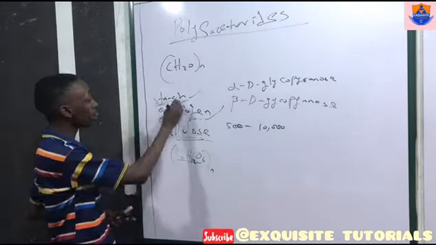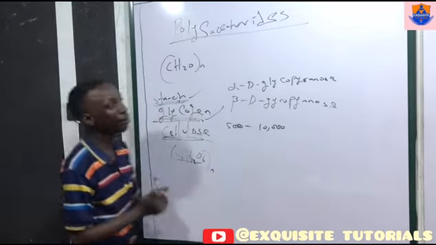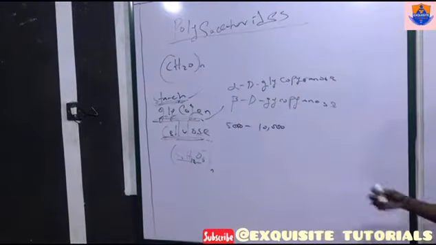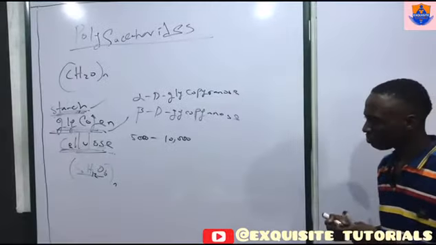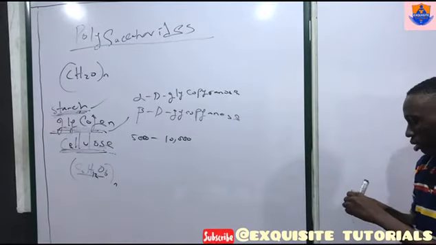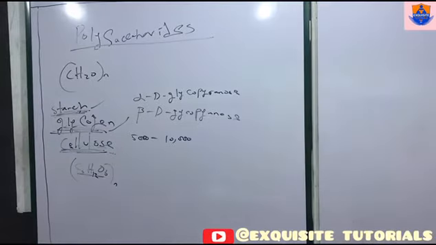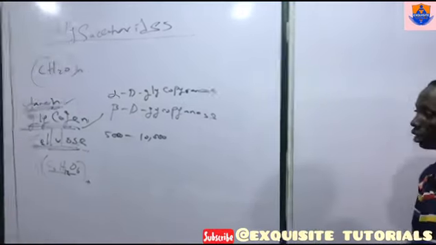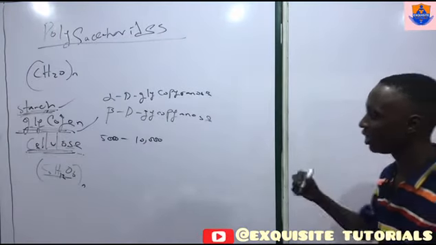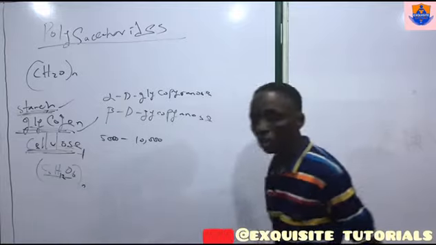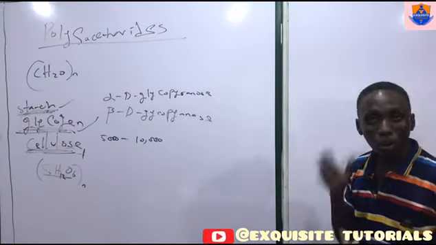Plants store food in the form of starch. Animals store food in the form of glycogen. Just know these are very important things to note on polysaccharides. Then the most important polysaccharide here is actually cellulose. Cellulose is one of the most important polysaccharides.